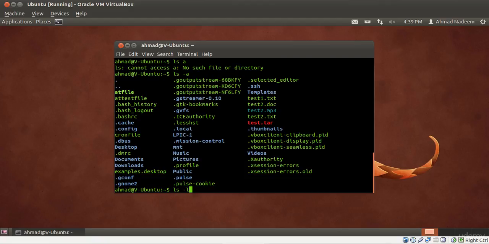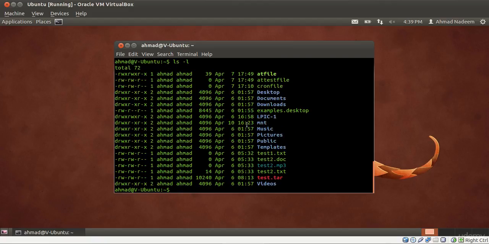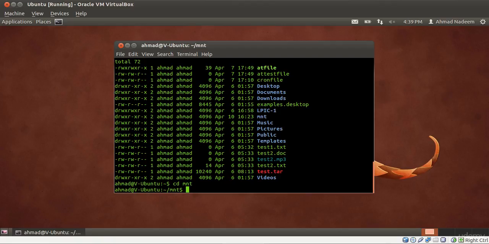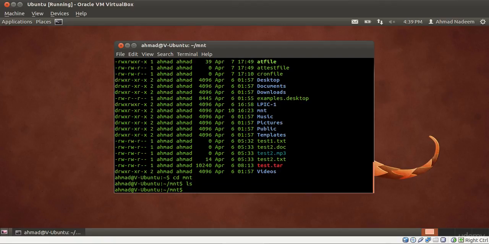If I do ls -l, this is the directory that I was talking about. If I get into this directory mnt and look at the contents of it, there is nothing in there. Now once this is mounted, the quota is by default in the off state, but if you turn on the system by using boot, then quota gets enabled.